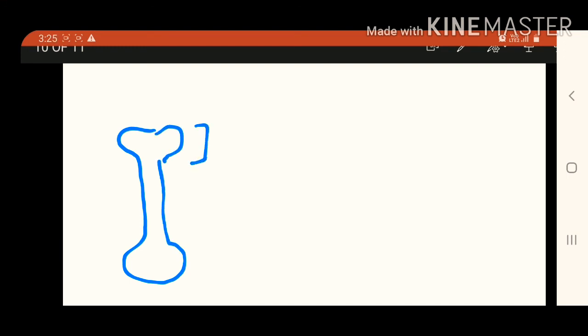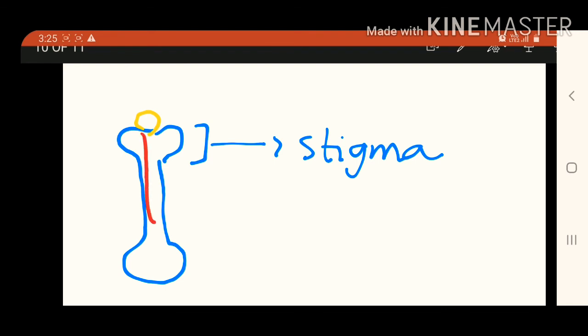See, pollen grain after reaching the stigma. Let's see, this is a stigma. Suppose this is a pollen grain. The pollen grain, after reaching the stigma, gets germinated and starts producing a pollen tube. Through this pollen tube, it discharges male gametes from the pollen grain and releases these male gametes near the egg.